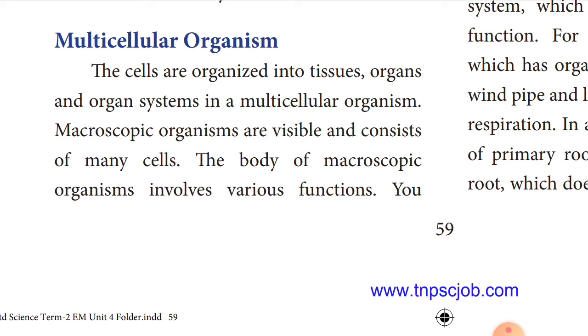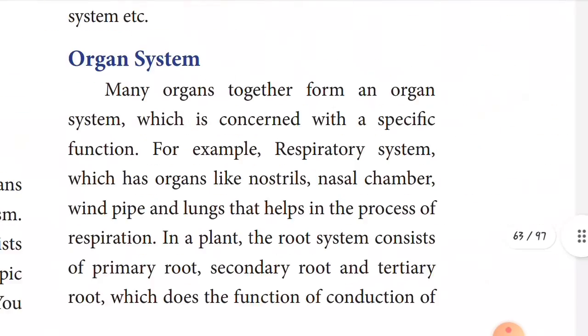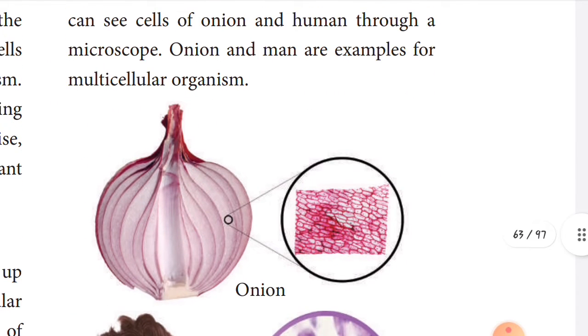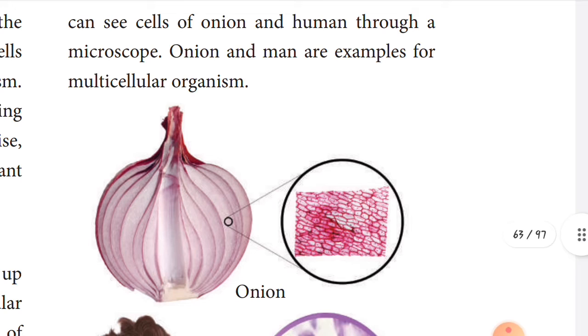So here you see the macroscopic organisms are visible. You see, visible and consists of many cells. So in our human body, the macroscopic organisms involve various functions, children. See the first function, children, you can see the cell of onion. See the onion, children?